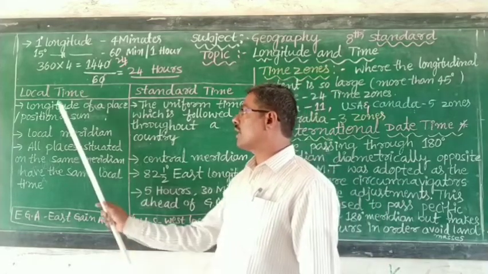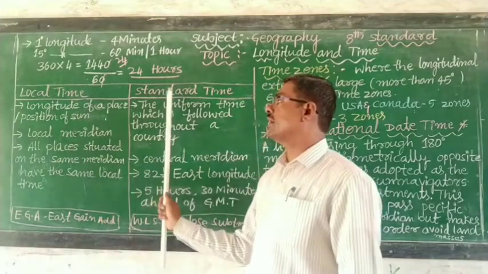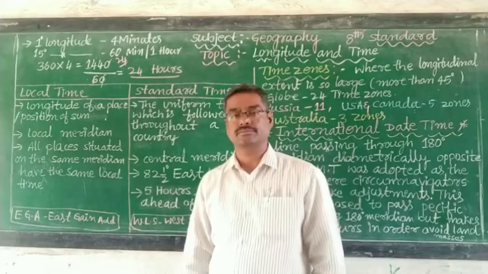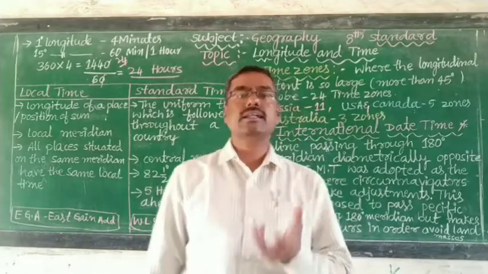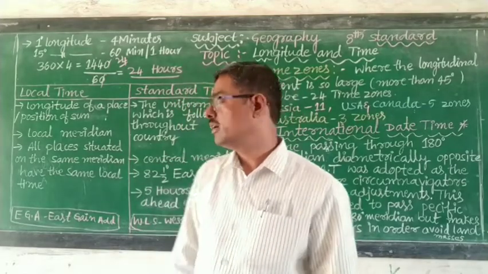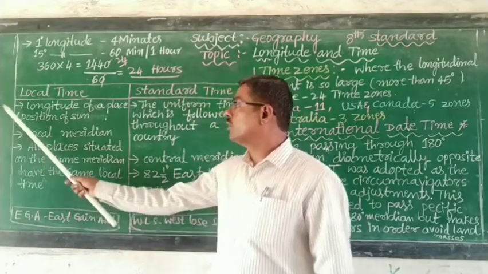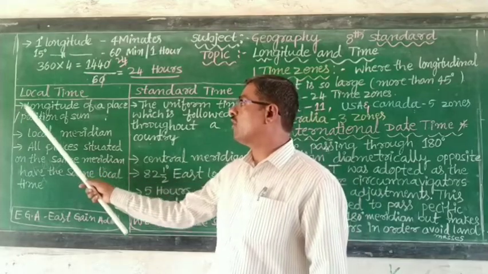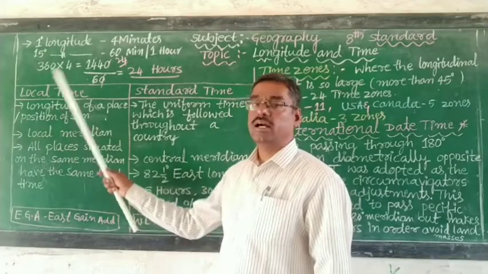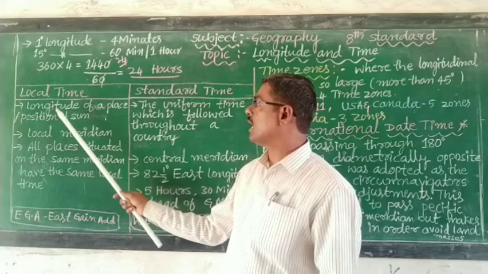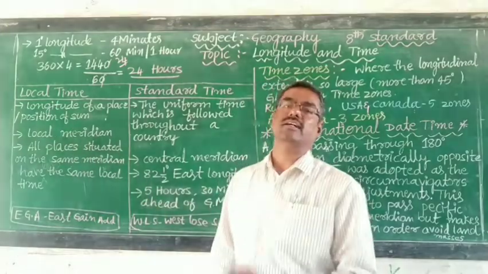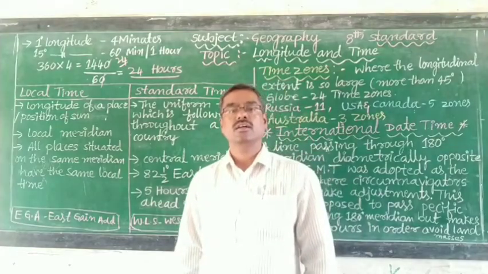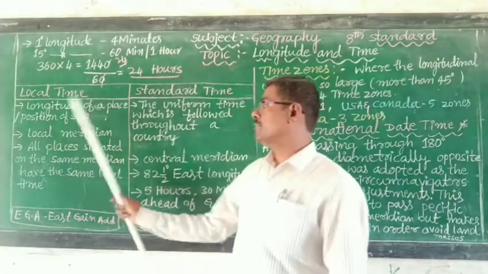Now let us understand local time and standard time. What is the difference between local time and standard time? According to the longitude of a place, the position of the sun at that place is called local time.